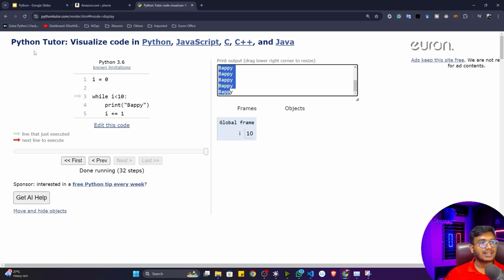So that's how with the help of this website you can visualize your program, and it will give you a more clear-cut idea of how your loop is working, how your programming is working. So this is one amazing website I usually prefer.